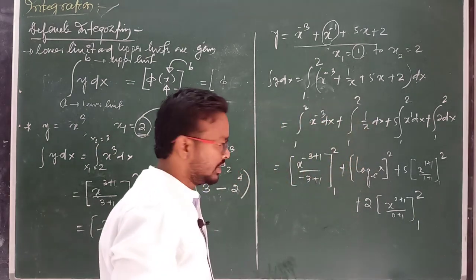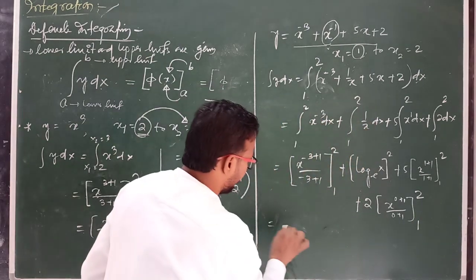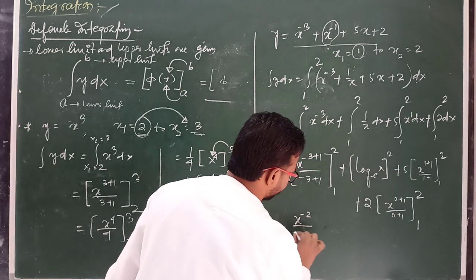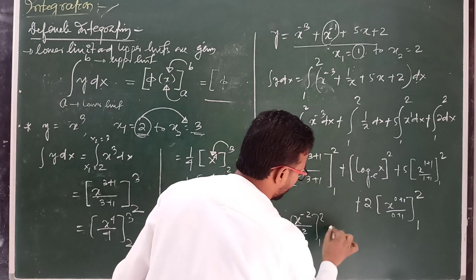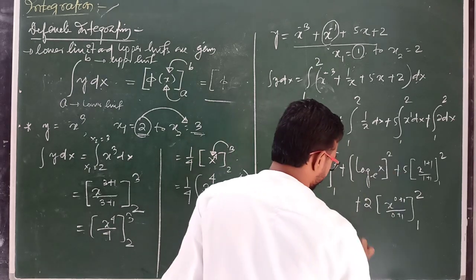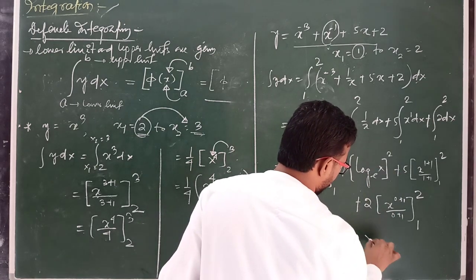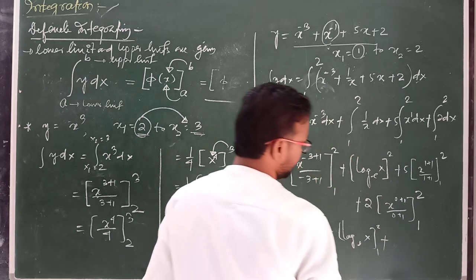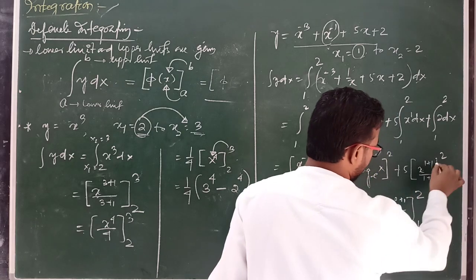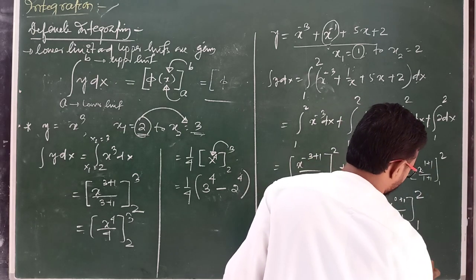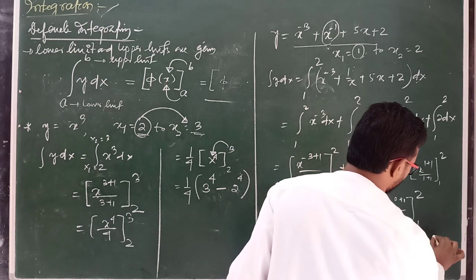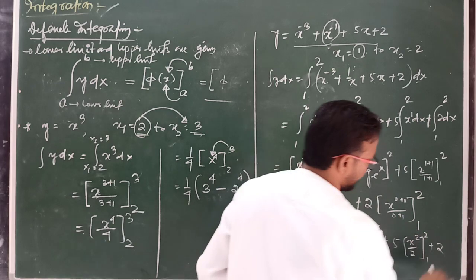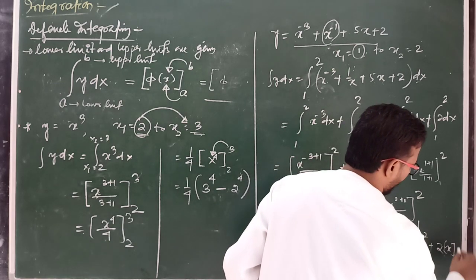Clear? Now solve this relation, then we will get 3 minus 2, so then that is x to the power minus 2 by minus 2, limit 1 to 2, plus here log x, limit 1 to 2, plus 5 x square by 2, limit 1 to 2, plus here 2 times x to the power 1 by 1, means x, limit here 1 to 2.